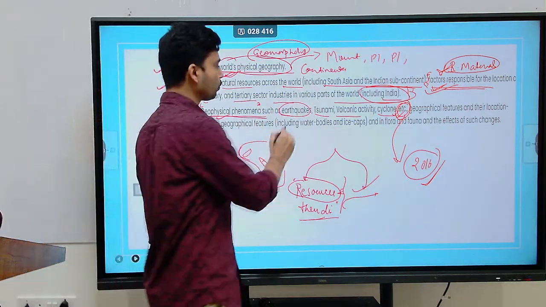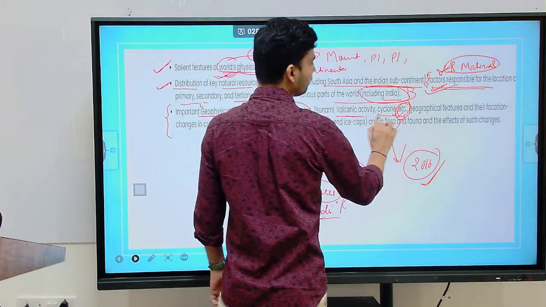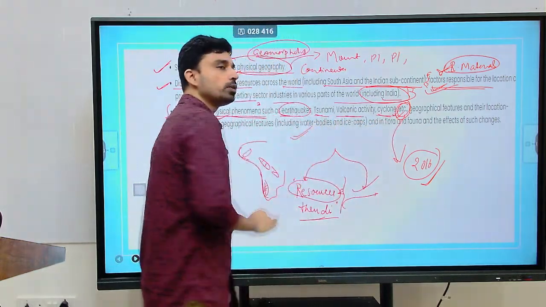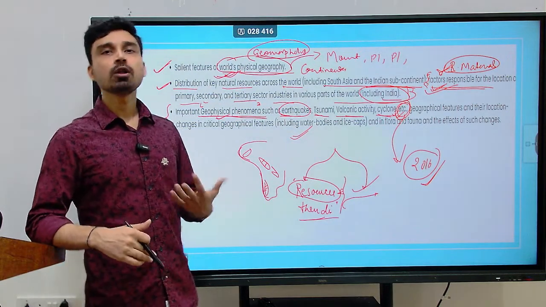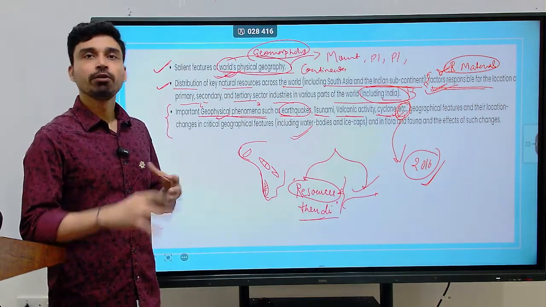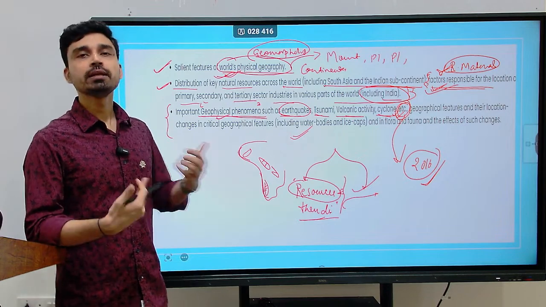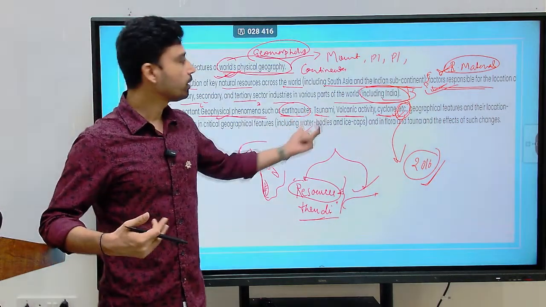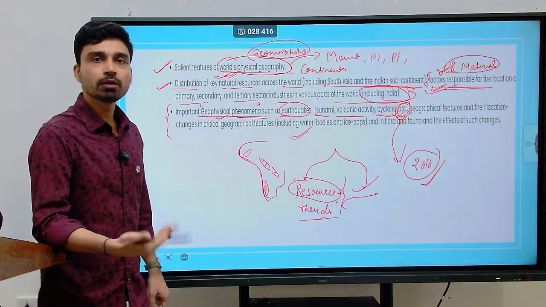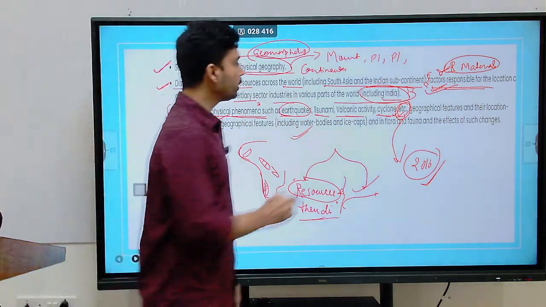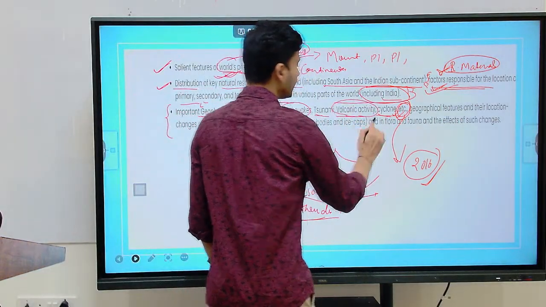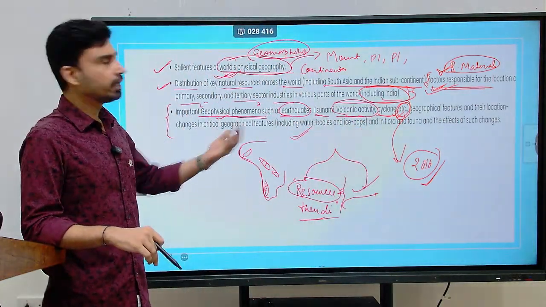However, these four, earthquake, tsunami, volcanic activity and cyclone, are something that you have to study in more detail, understanding the concepts: why these geophysical phenomena happen, where they happen, where there is a high possibility of such phenomena, and what the impact is, what management aspects the government has focused upon to minimize the catastrophe related to such disasters.